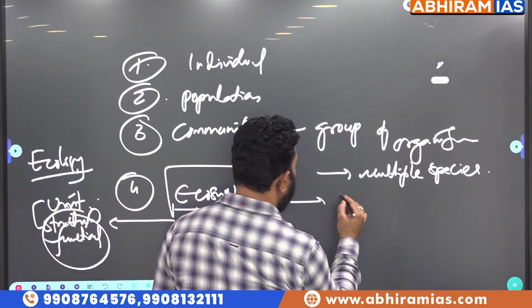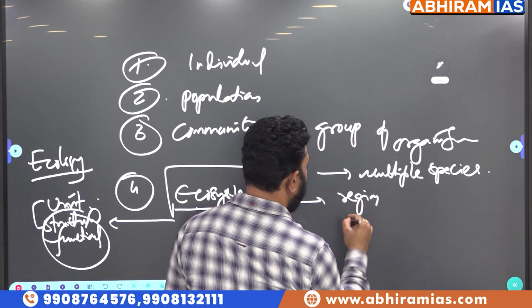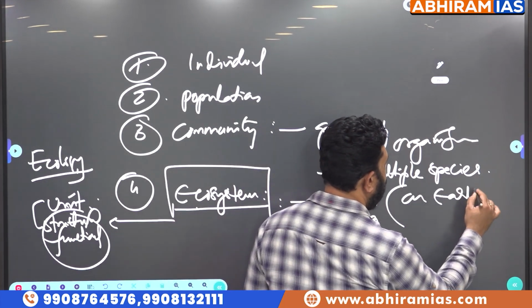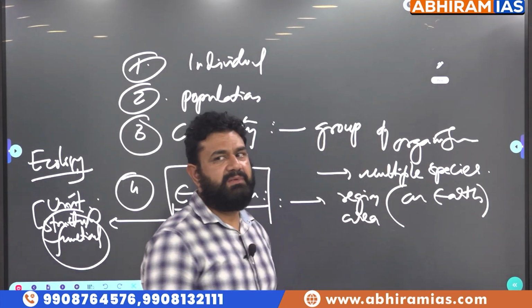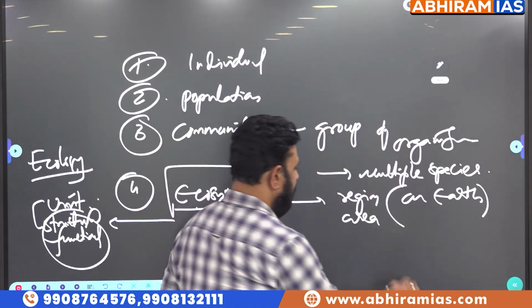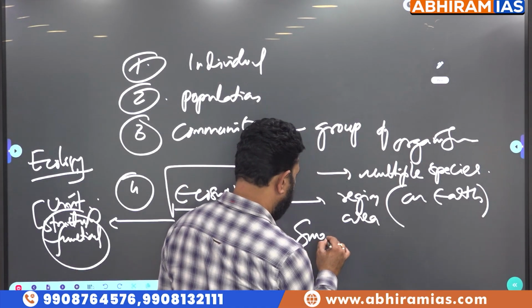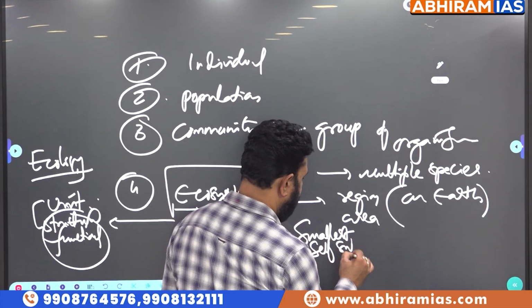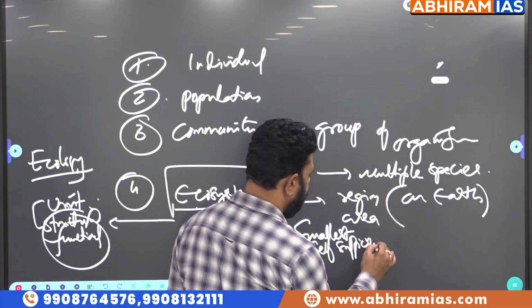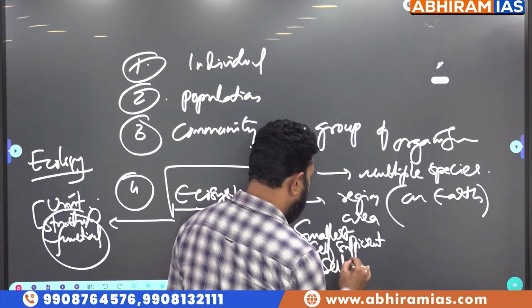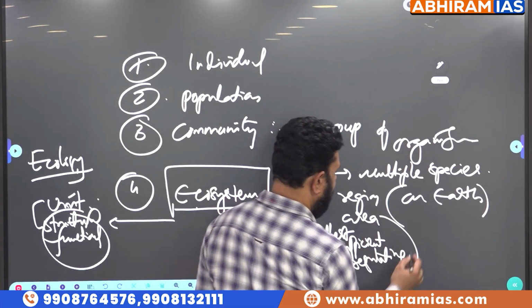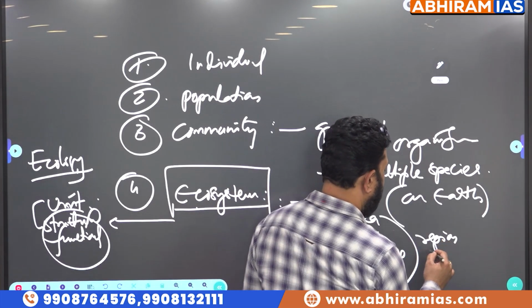Ecosystem is a region or area, especially on earth. That's what we are trying to know. The smallest, self-sufficient, self-regulating region or area